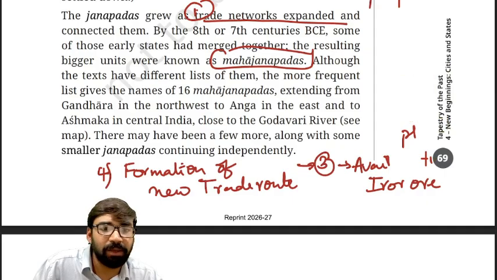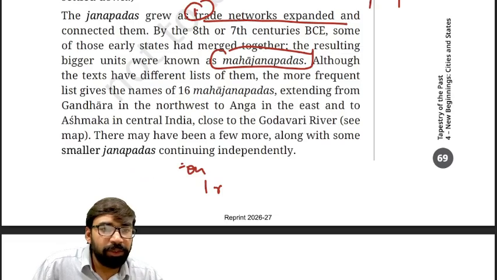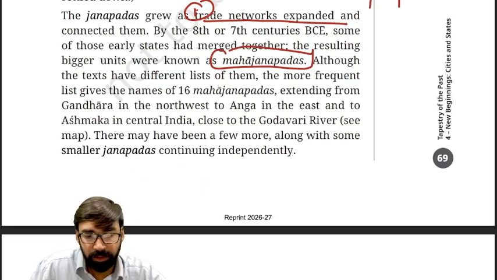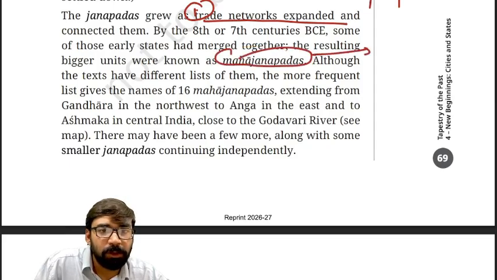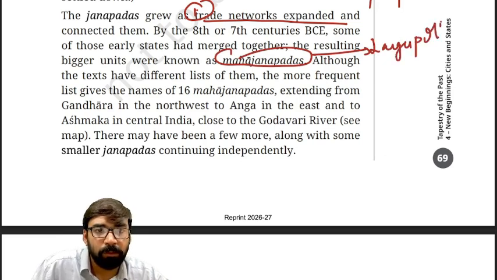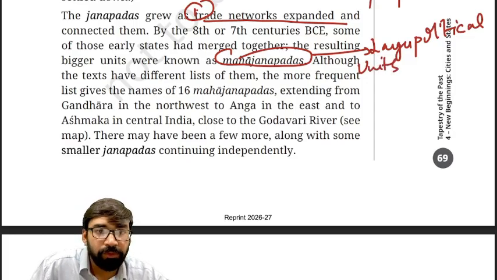So Janpads were established around 1000 BC and gradually some of the Janpads turned into Mahajanpads. Okay, now Mahajanpad. So what do you understand by Mahajanpads? Mahajanpad means larger political units.